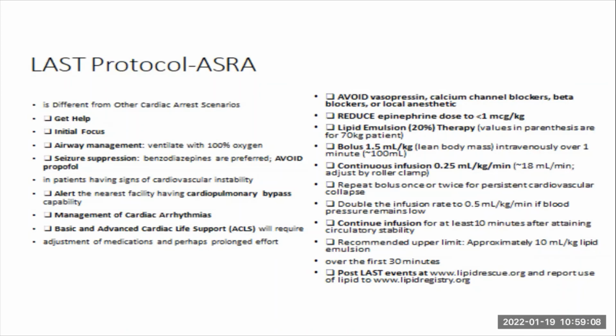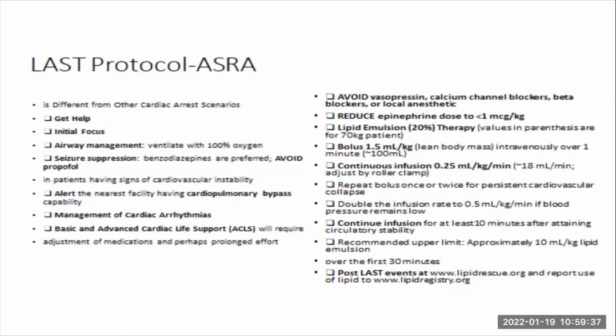You can always repeat your boluses once or twice for persistent cardiovascular collapse. So if you do what you are doing, thinking that you are doing things right, and hypotension is persisting, you can always repeat it. You keep repeating until you get good effect. Double the infusion rate from 0.25 to 0.5. So if you do the same thing 2 times and it's not working, you have to change the strategy. You have to scale it up. You move from 0.25 to 0.5 mL per kilogram per minute.